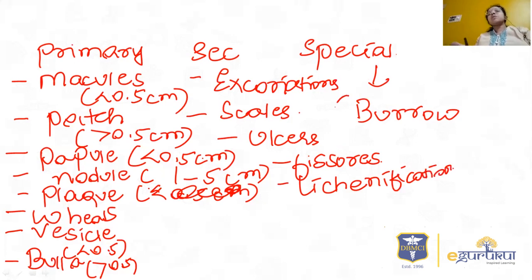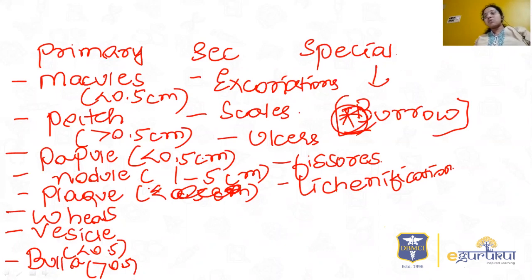So burrow is an important special lesion. So this you have to remember. These are the few points about primary lesions, secondary lesions, and special lesions. If possible, you can just mug up the definition of each lesion, and you have to see each lesion. I think after undergoing the skin postings, many of you would know what a macule, patch, papule, nodule, plaque, and wheal are.